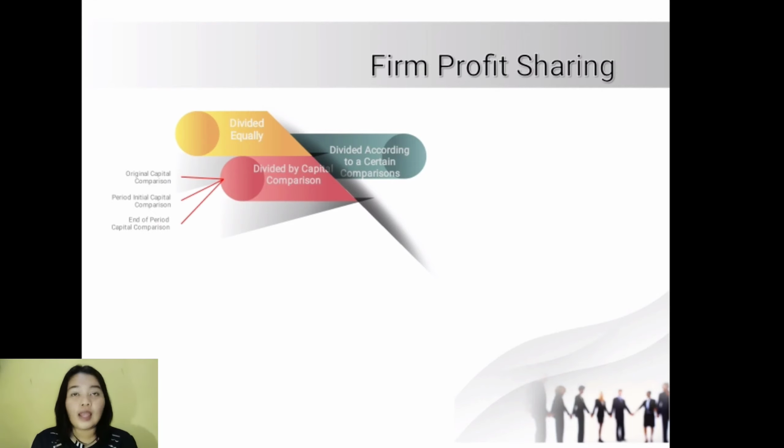C. End of period capital comparison. The amount of capital of each partner at the end of a certain period prior to distribution of profit or loss for the period. So, the amount of capital is the amount of capital at the beginning of the period plus additional deposits and less drawdowns during the period. The records are income summary in debit, drawing list A in credit, drawing list B in credit.